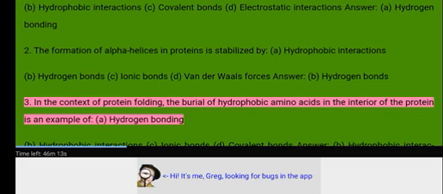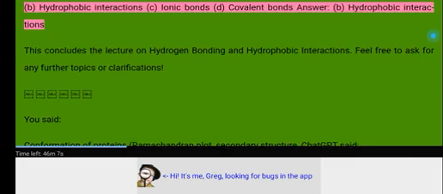3. In the context of protein folding, the burial of hydrophobic amino acids in the interior of the protein is an example of A. Hydrogen bonding. B. Hydrophobic interactions. C. Ionic bonds. D. Covalent bonds. Answer. B. Hydrophobic interactions.